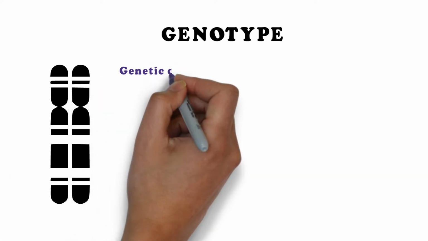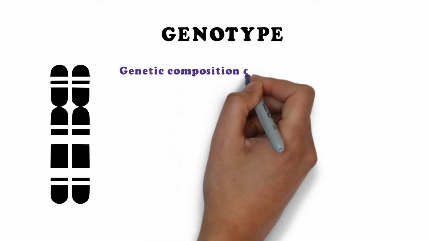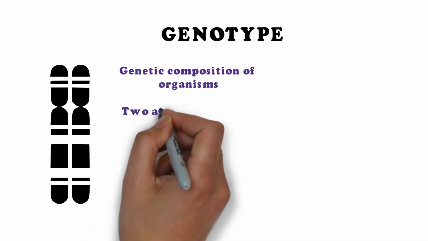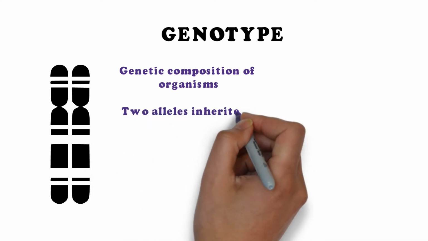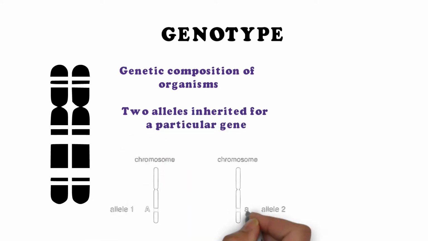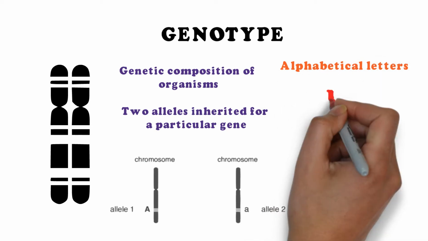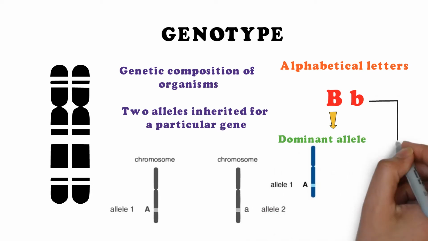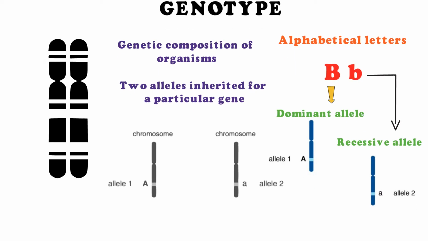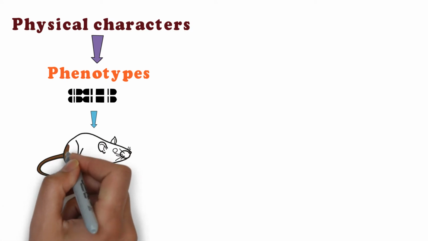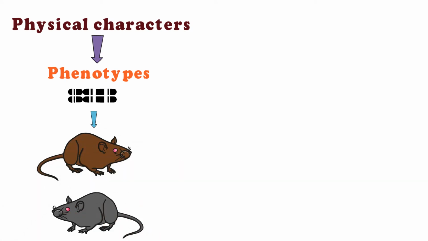Okay, so let's begin. The term genotype is used in genetics that refers to the genetic composition of an individual consisting of heritable genes. The term genotype also refers to two alleles that are inherited for a particular gene. Genotypes are represented with alphabetical letters like capital B, small b, where capital B stands for dominant allele and small b stands for recessive allele. The physical characters of an individual, also called phenotypes, are a result of expression of these genes.